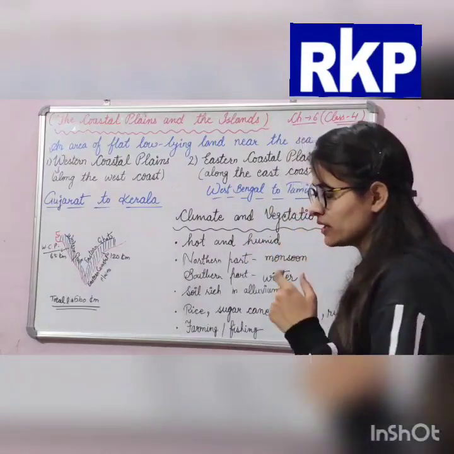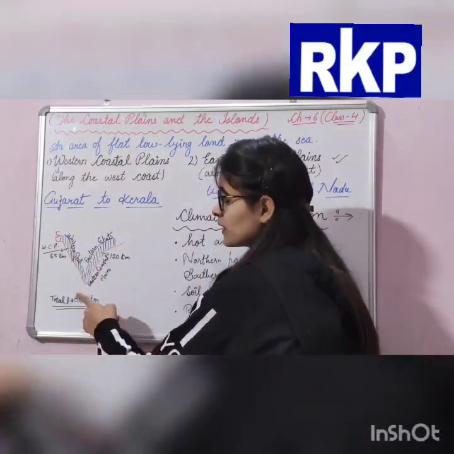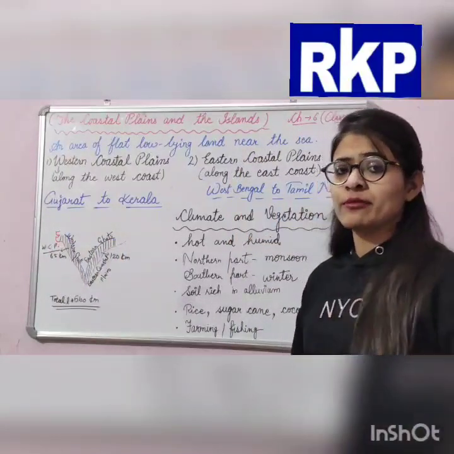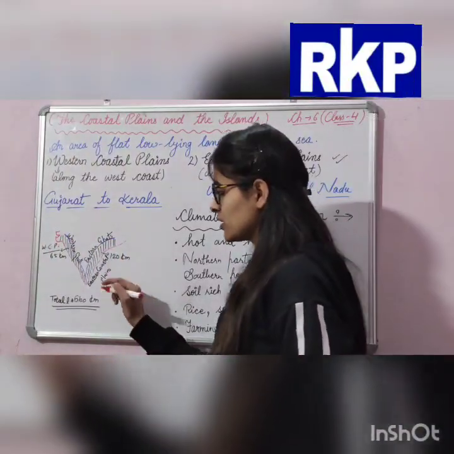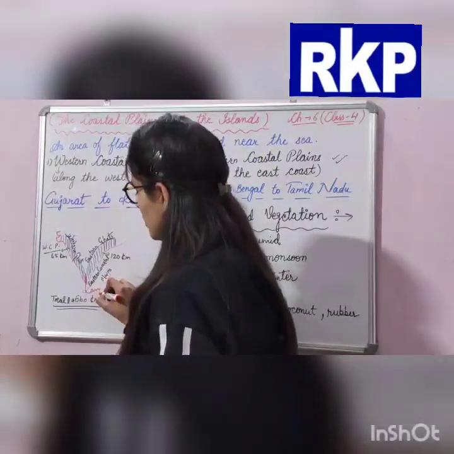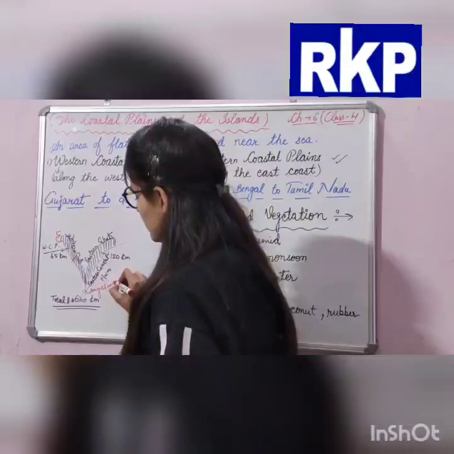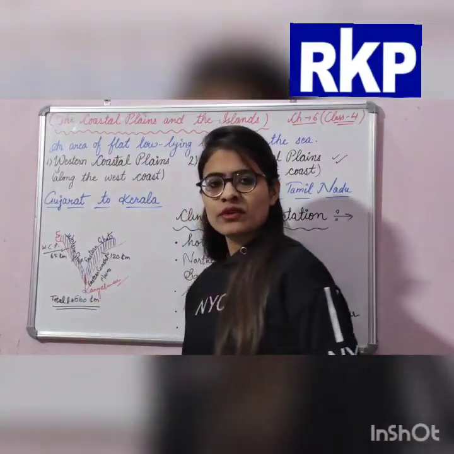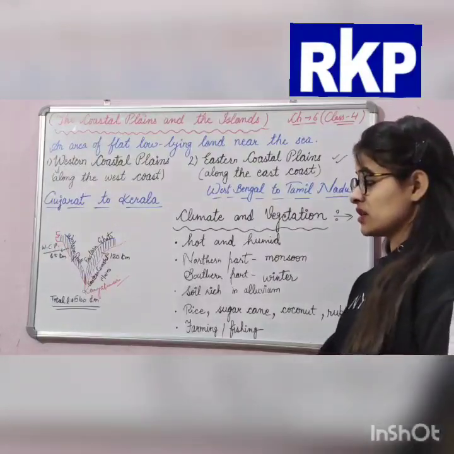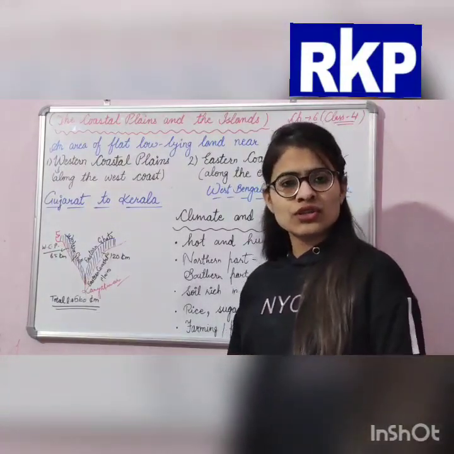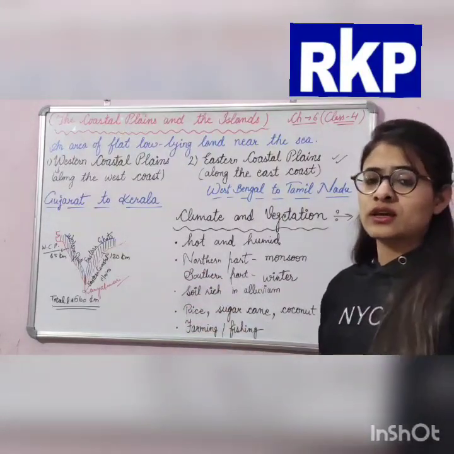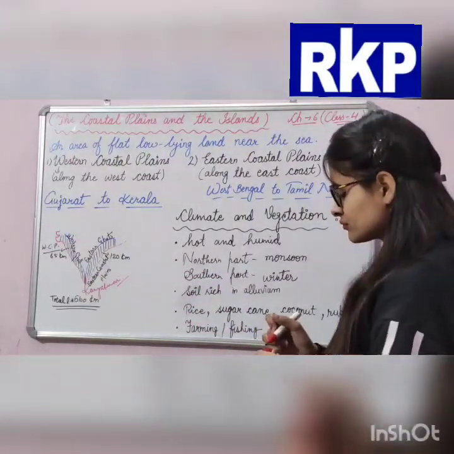And this is the south direction, where the Western Coastal Plains and the Eastern Coastal Plains meet at a point called Kanyakumari. This place is surrounded by the Indian Ocean, because in the south direction there is the Indian Ocean.